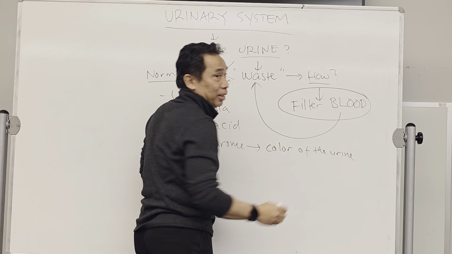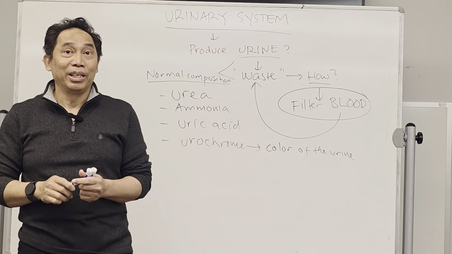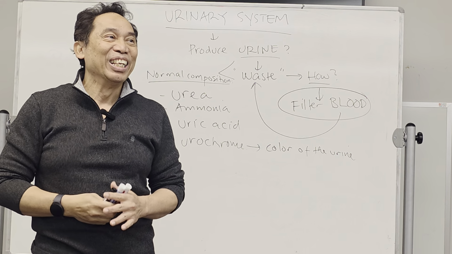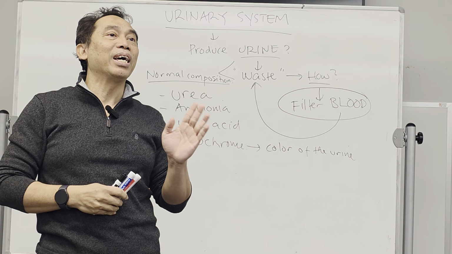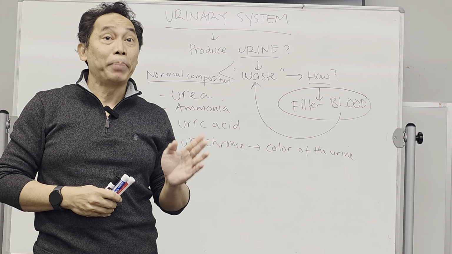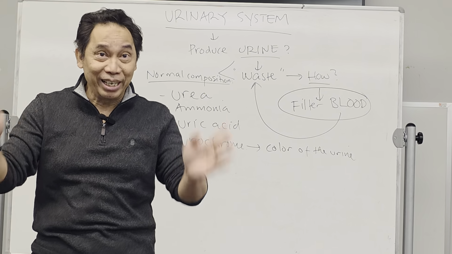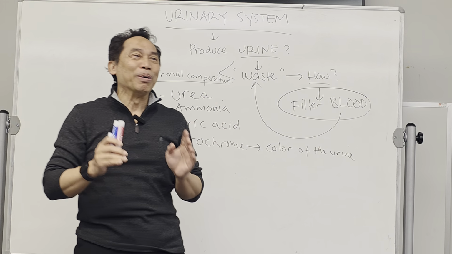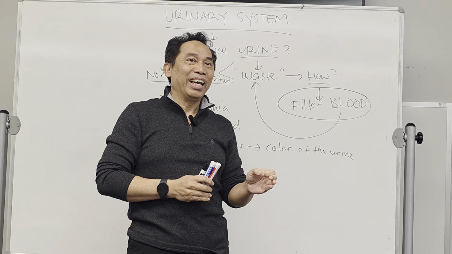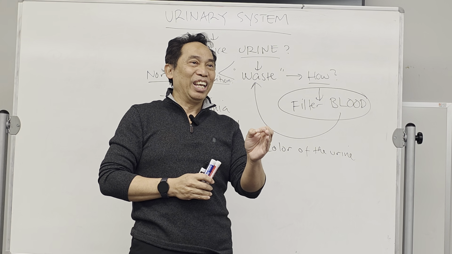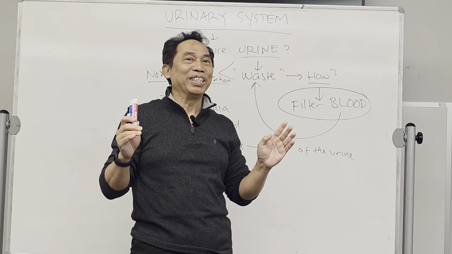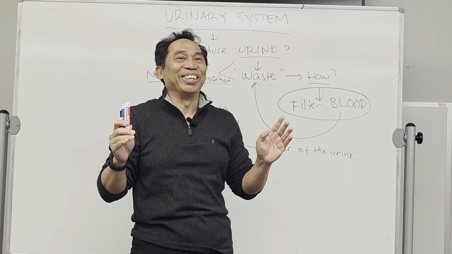What is urine color? You're going to check this one. Tomorrow, you actually are going to perform what we call urinalysis. You're going to pee, believe me. Not in the lab. You're going to take your pee, and then measure the normal composition of your urine. If it is normal, you are good. If it's not, maybe still good.